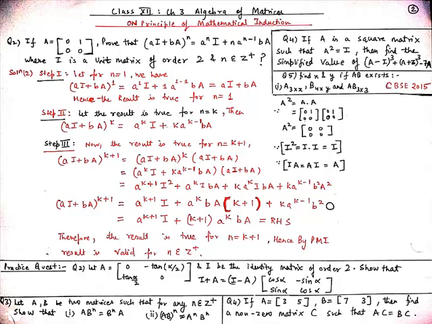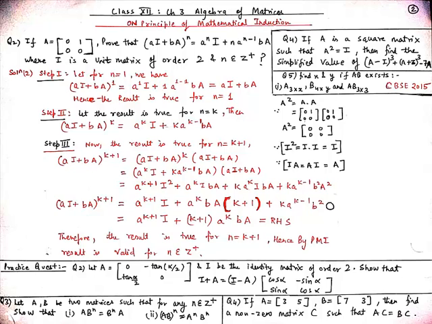Now student, using some properties associated to matrices, we know that I squared can be written as I dot I, and when we multiply two identity matrices, we always get an identity matrix. Similarly, when we multiply an identity matrix with a square matrix A, we always get our square matrix A. So I into A equal to A into I equal to A. As per our question, our square matrix A is equal to [0, 1; 0, 0]. So A squared will be equal to A dot A, and when we multiply [0, 1; 0, 0] into [0, 1; 0, 0], we get A squared equal to [0, 0; 0, 0], and this is equal to the null matrix.